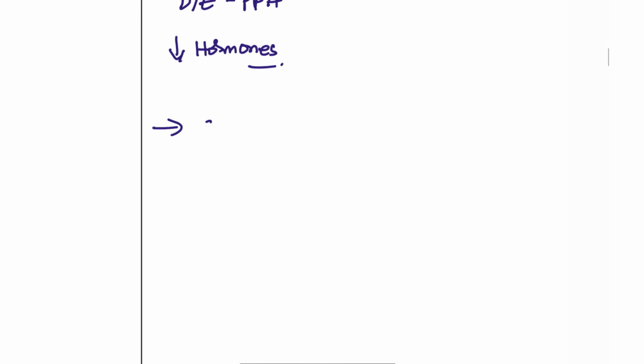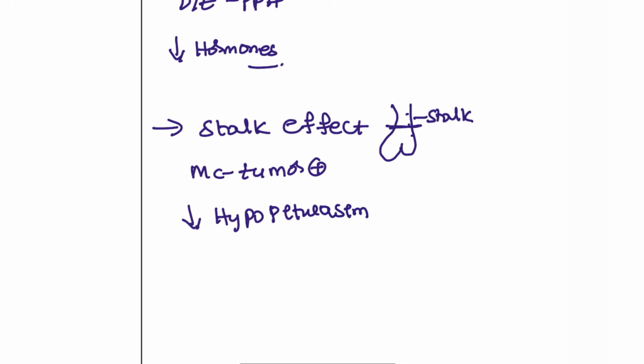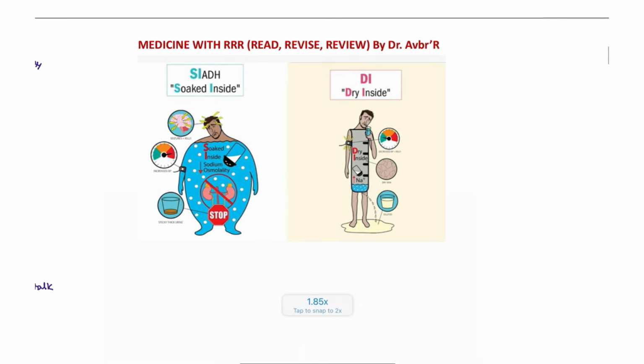Next, we also have the stalk effect. Stalk effect means, for example, this is the anterior pituitary, this is the posterior pituitary, and this is known as the stalk. If this stalk is compressed, most commonly due to tumor swelling, it is going to damage all the hormones, so you will see hypopituitarism. But here is a catch that you have to remember: hyperprolactinemia. Because prolactin is always silent, waiting for the chance. All the hormones are decreased, but the prolactin is increased. So that is the stalk effect that you are going to see in this patient.